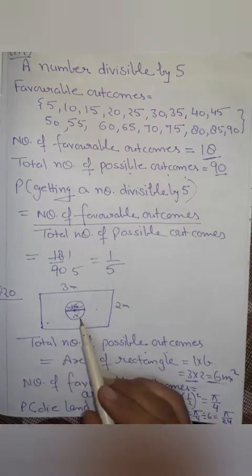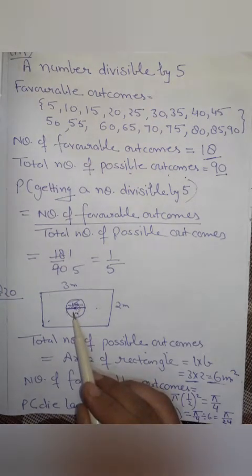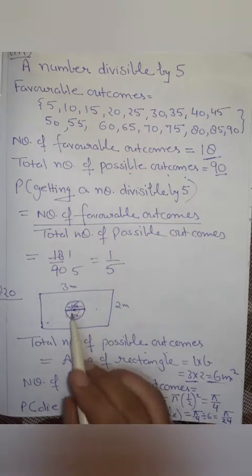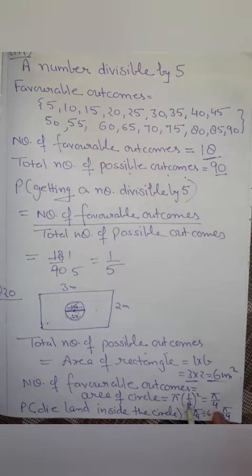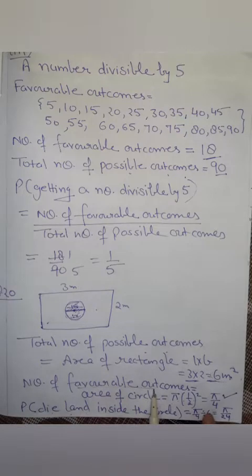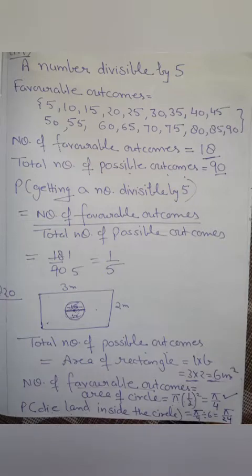Now what are the favorable outcomes? As we want the die to land inside the circle, the favorable outcome will be equal to the area of the circle. The diameter of the circle is 1 meter, so the radius of the circle will be half meter. We know the formula for calculating the area of a circle, pi r square, that will be pi into 1 by 2 square, meaning pi by 4. The probability that the die lands inside the circle will be equal to the number of favorable outcomes upon the total number of possible outcomes, and we get pi upon 24.